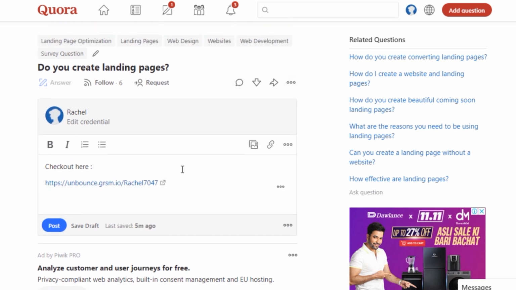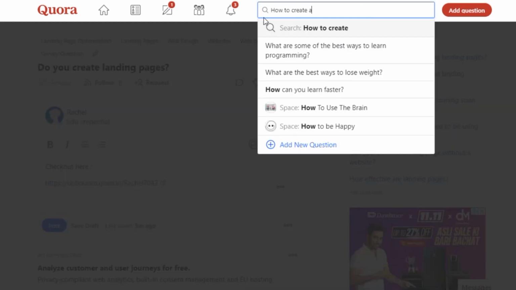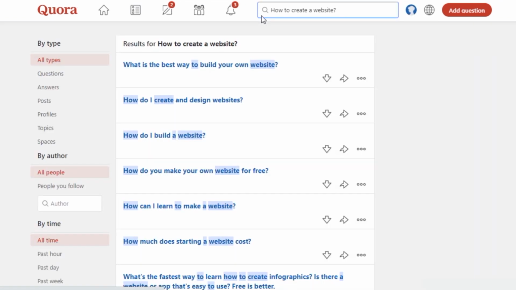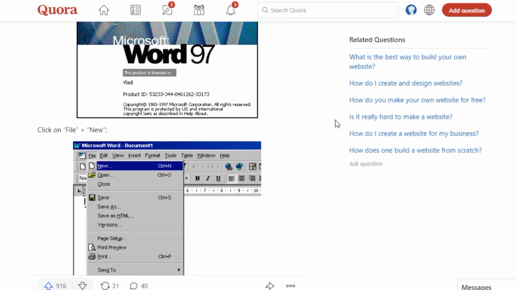This is a very effective strategy, and if you want to keep on making more money, you can just search different keywords. For example, you can even search on how to create a website, because Unbounce allows its users to create a website as well. And the sky is the limit. You can just keep on searching different keywords and answering different questions on Quora by simply leaving your referral link to get a lot of free traffic.